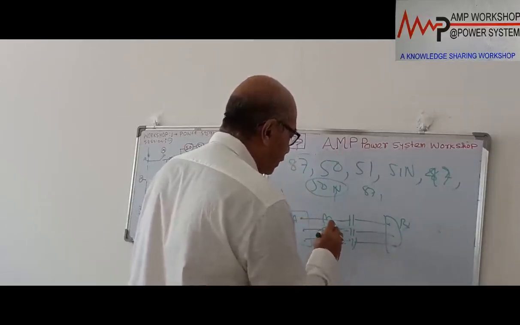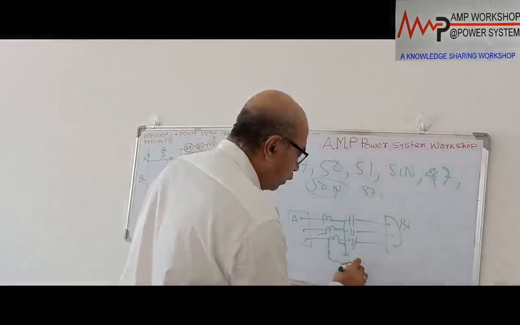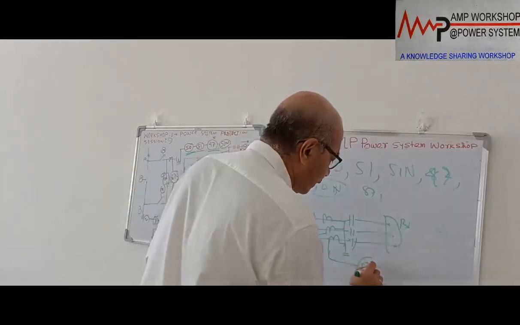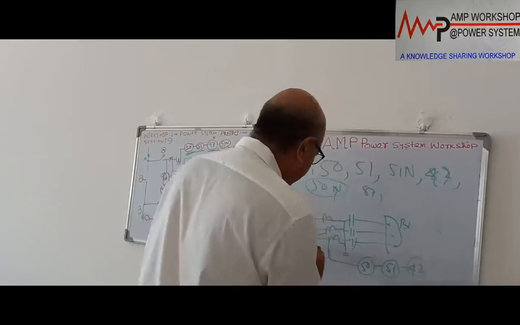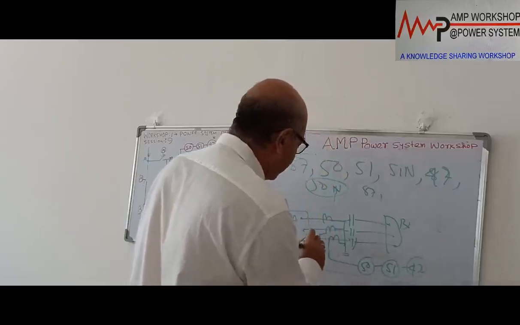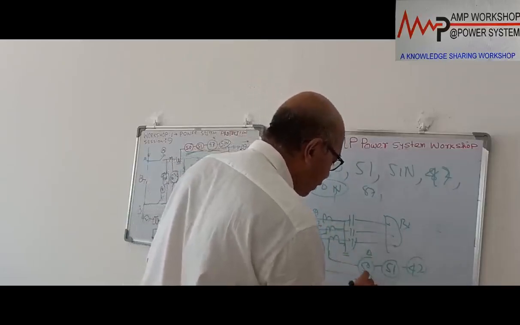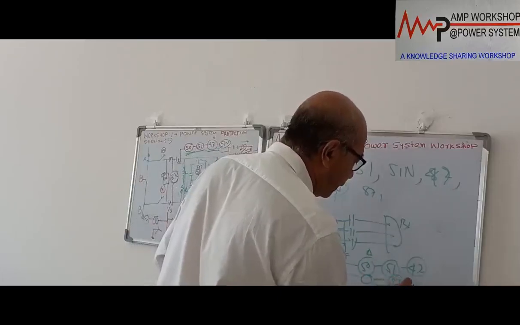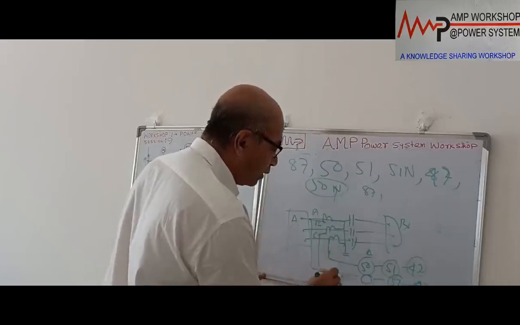The CT neutral is shorted over here and grounded, and then here we put a 50, and then we put 51, we put 47. Okay, these 3 are connected, all in the same way. Suppose this is the A phase, this is the B phase and the C phase. So this is A, with 50; the B phase we also do in the same way with 47, and then the C phase we connect in the same way, and the A phase also in the same way.